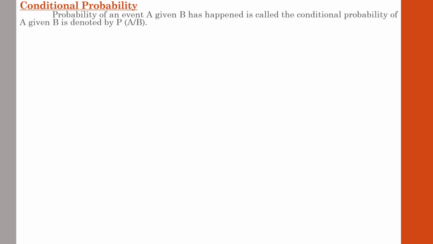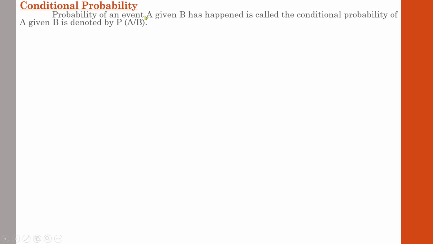Previously you were not given any condition, just to find the probability of an event. But in this situation you need to identify the condition, and on the basis of that particular condition only the probability has to be found out, because the probability of an event in a usual case and the probability of the same event under a certain condition will be completely different. So that is the meaning of conditional probability.